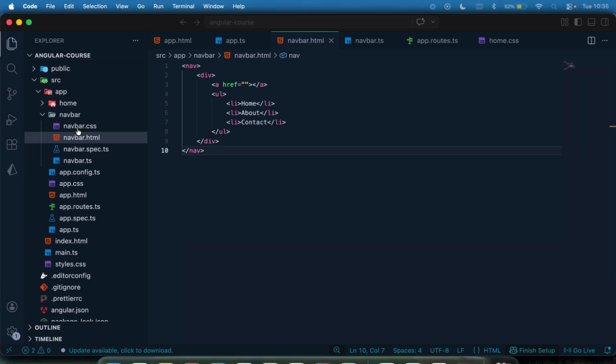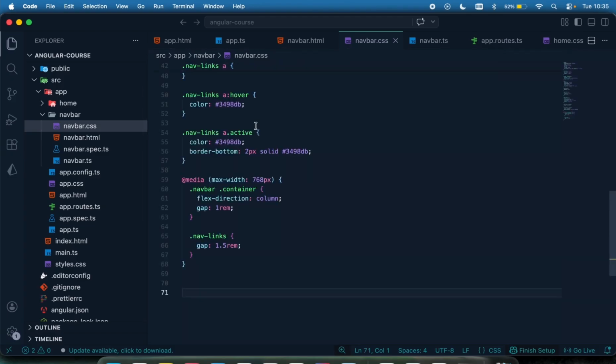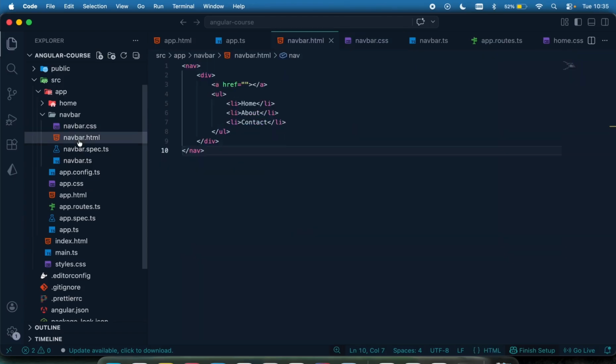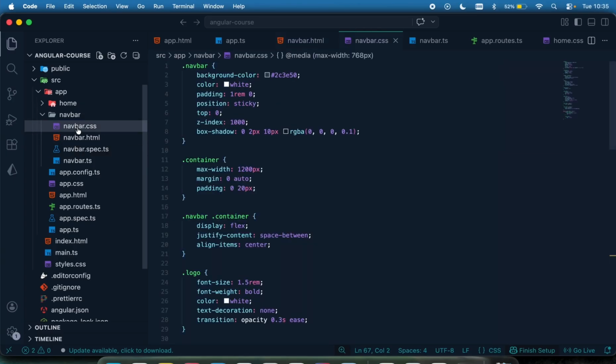So I'm going to come right here to the nav.css, have some styling right there, just a simple navbar styling. I'm going to come right here and then write my nav properly. So again, I'm going to have the class name right here called navbar. This is going to suit the styling I have right here.